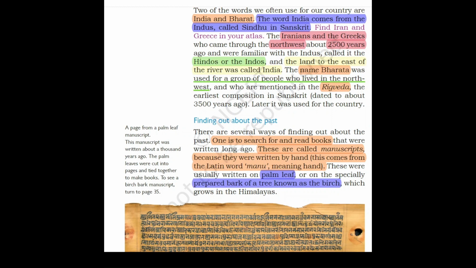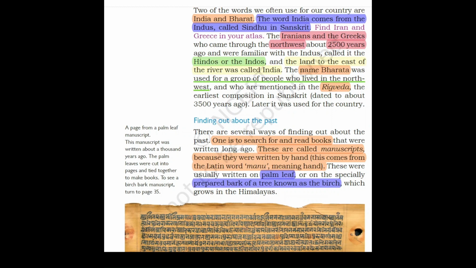These were usually written on palm leaves or on the specially prepared bark of a tree. Bark of a tree means the trunk. If you slice out a portion of the trunk, that is called the bark of a tree, which is known as the birch tree, which grows in the Himalayas. So the bark of this particular birch tree was used for making or writing manuscripts. Now this tree used to grow in the Himalayas.